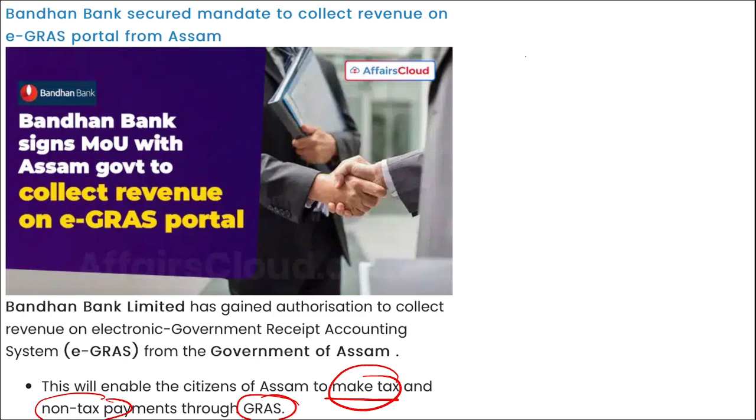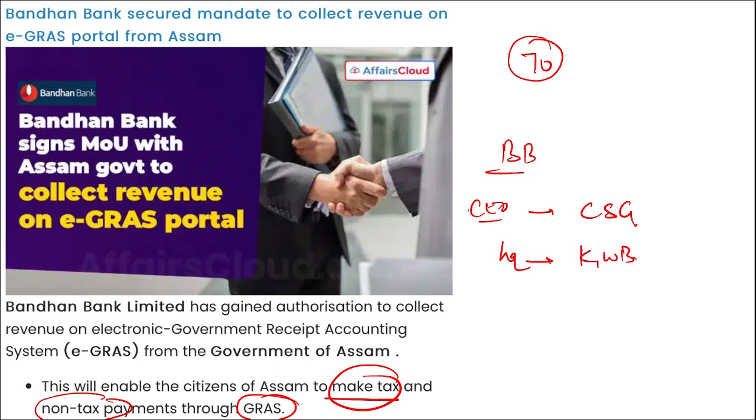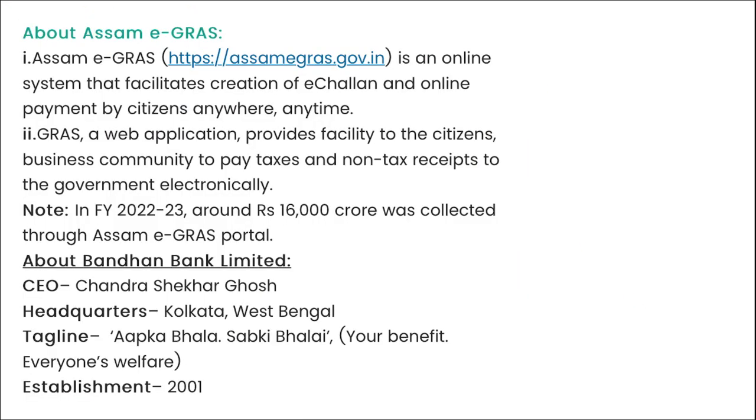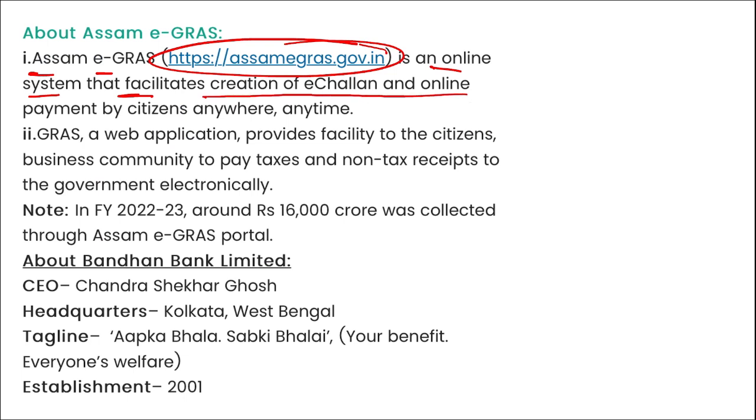Through this Assam e-GRAS portal, people can pay 70 departments for their services such as house tax, vehicle registration tax, water bill, examination fees, etc. Right? Next, if we talk about Bandhan Bank, who is the Chief Executive Officer? Chandrasekhar Ghosh. Where is the headquarters? It is in Kolkata, West Bengal. And it was established in 2001. Right? Here you can see Assam e-GRAS. This is the portal's website. This is an online system that will facilitate creation of e-challan and online payment by the citizens from anywhere, anytime.